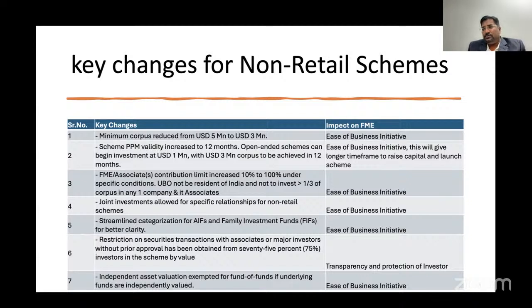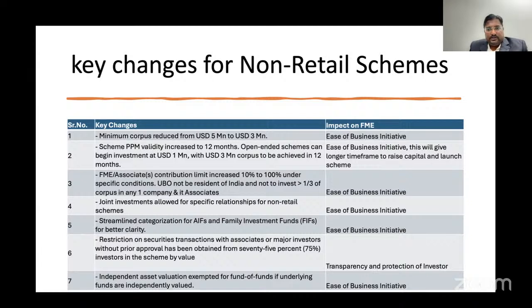So it is also a protection for investors, to avoid concentration risk from highly concentrated investment in one single investment. So it is also a very good initiative and it also creates ease of business for the industry.